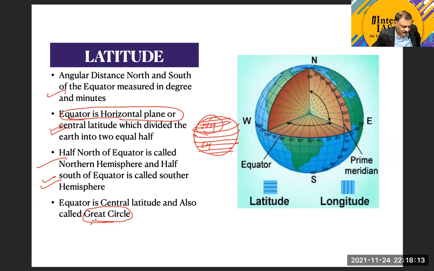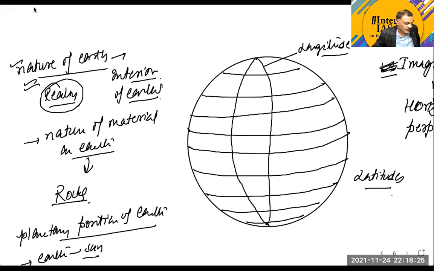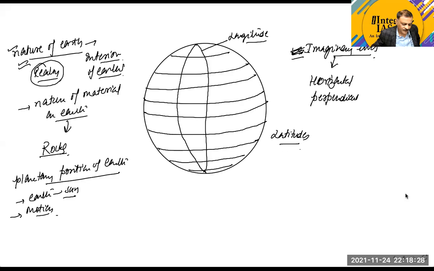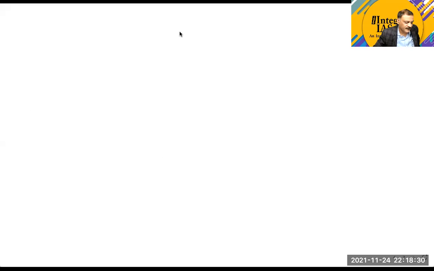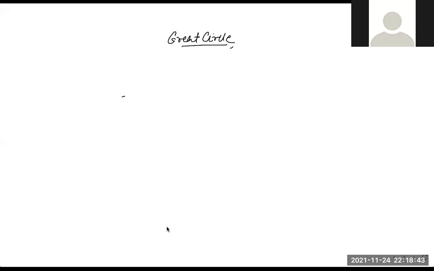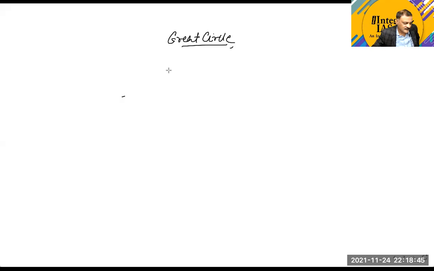What is the meaning of a great circle? I will use a whiteboard here just to make it easier for you to understand. Great circle does not mean that something great is going to come in front of you. It is just a geometrical term which we use. Now try to understand. This is a circle we take. This is a globe we can take.